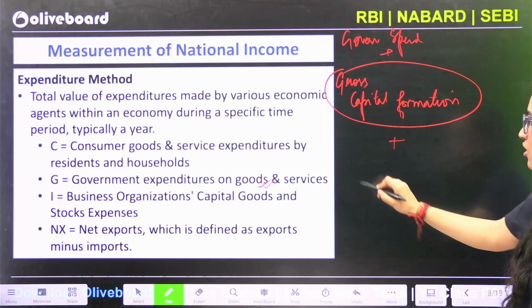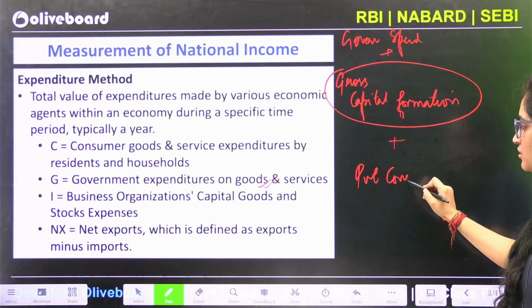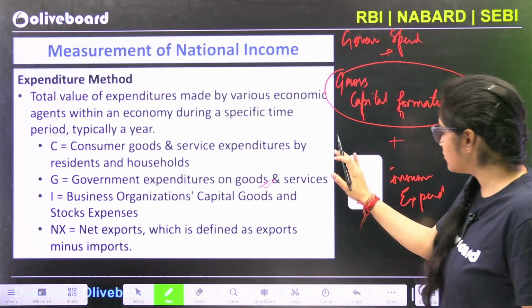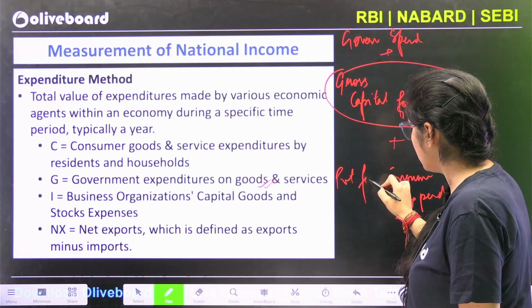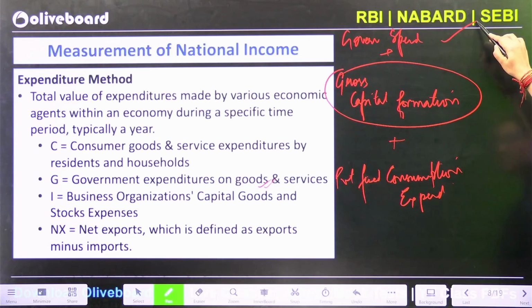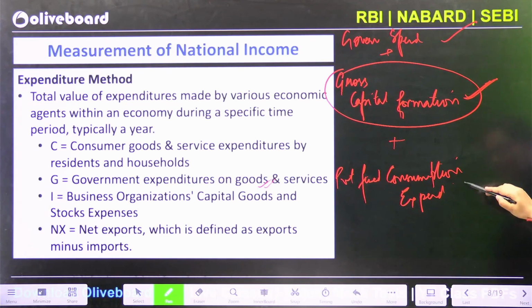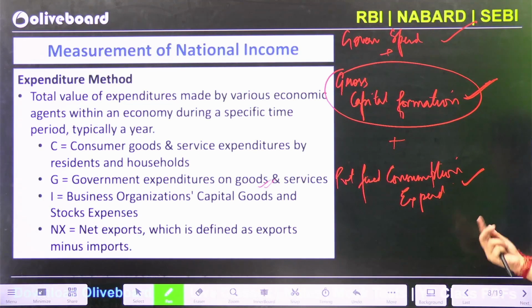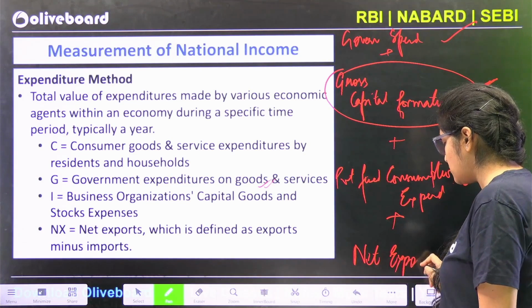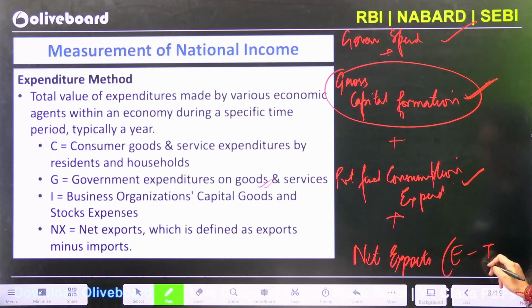Then comes your private consumption expenditure, and in that you can also write private final consumption expenditure. We have seen what the government spending is. Then we have seen the amount of investment going into the economy. Then we are seeing the private, the household, consumption that is there. Lastly, we are also going to see the net exports. Net exports means your export minus import.